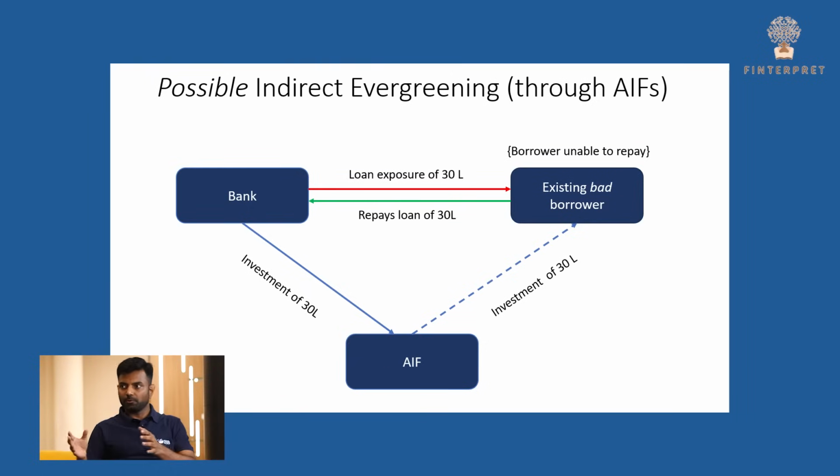So the purpose of this circular was essentially to prevent any kind of indirect evergreening. If we circle back to what we discussed in indirect evergreening, we usually have the bank and the borrower, and you already have a loan. One way of indirect evergreening could be that the bank gives a loan to the related party, which again circles it back to the original borrower. Here the entity is actually the AIF. We are fearing that this AIF could be used in evergreening a loan indirectly, and their fear has merit.